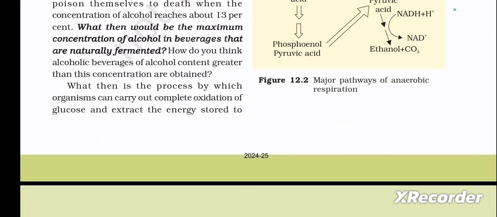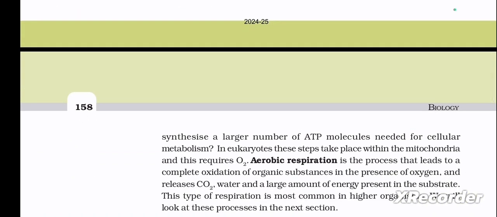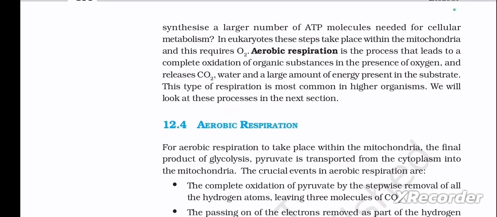What then is the process by which organisms can carry out complete oxidation of glucose and extract the energy stored to synthesize a larger number of ATP molecules needed for cellular metabolism? In eukaryotes, these steps take place within the mitochondria and this requires O2. Aerobic respiration is the process that leads to the complete oxidation of organic substances in the presence of oxygen and releases CO2, water and a large amount of energy present in the substrate. This type of respiration is most common in higher organisms. We will look at these processes in the next section.